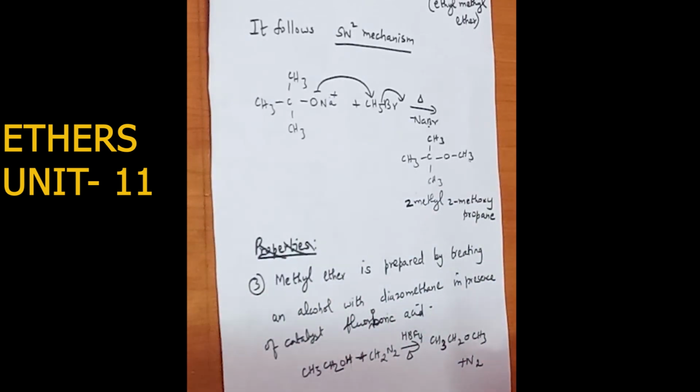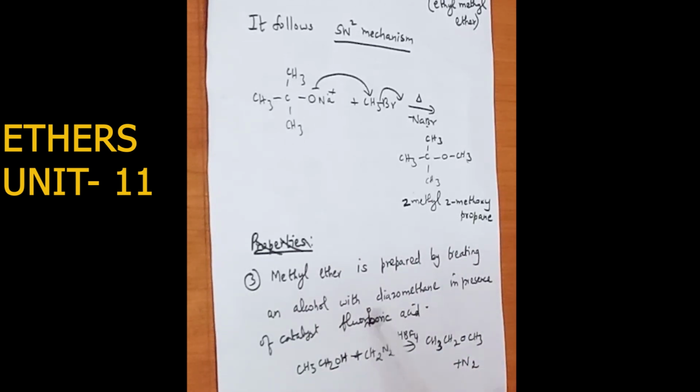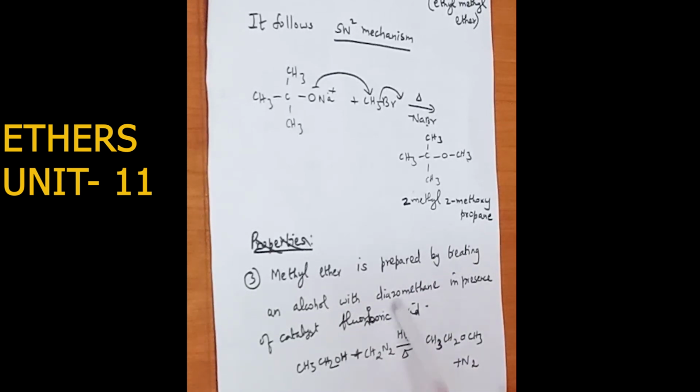Second preparation is Williamson synthesis, where ethyl methyl ether is obtained. Third preparation is methyl ether, obtained by heating alcohol with diazomethane. So here the alcohol is ethyl alcohol. Ethyl alcohol is heated with diazomethane, CH2N2, in the presence of the catalyst fluoboric acid, HBF4, where we get ethyl methyl ether plus nitrogen gas evolved.